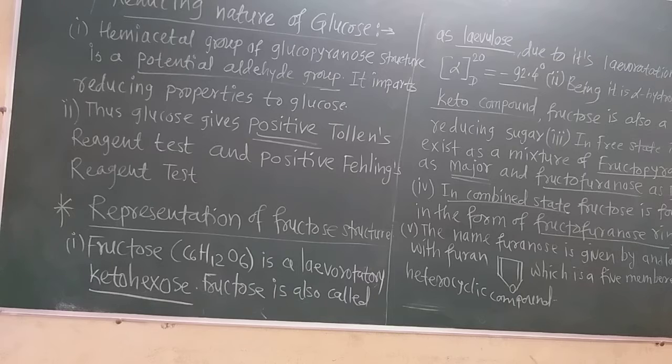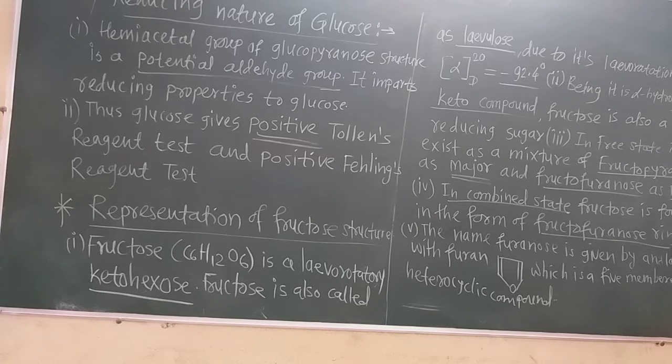Now the hemiacetal group of the glucopyranose structure of glucose is a potential aldehyde group, and it imparts the reducing properties to glucose. Thus glucose gives a positive test, that means it gives the Tollens reagent test, the silver mirror test, which is done in a clean test tube, and the inner part of the test tube shines due to colloidal silver.